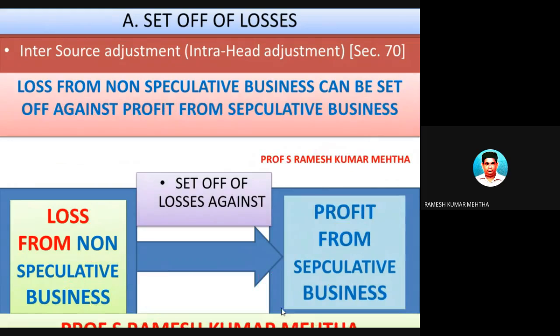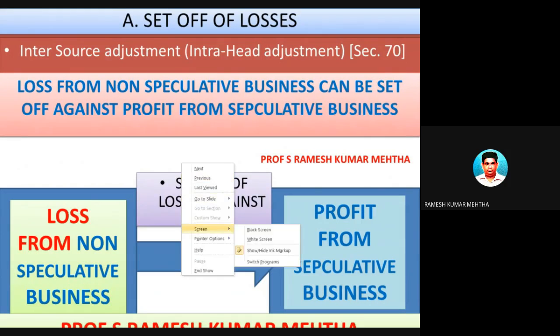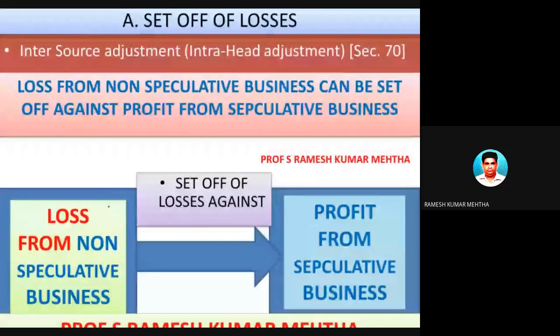Number three is very important. The whole chapter is very important, I will call it. Now, the third one: loss from non-speculative business can be set off against profit from speculative business.